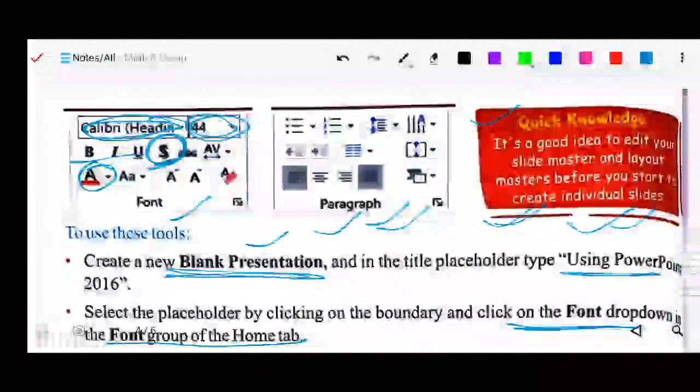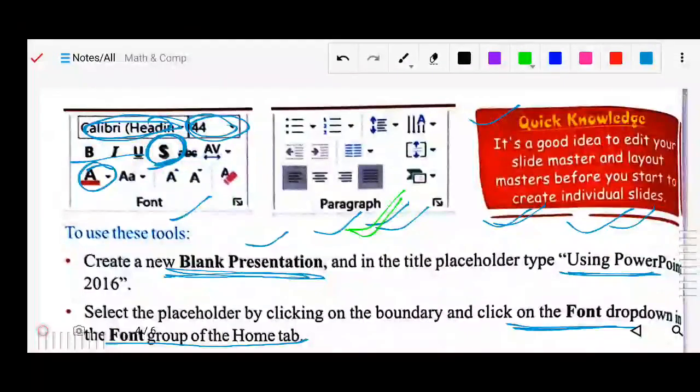In the next class we will see how to adjust the paragraphing. Here we only covered the font, using the format painter, italic, bold, and the shadow of the text. This is the first step, the first portion of how to format your presentation. In the next class we will see more about it. Okay.